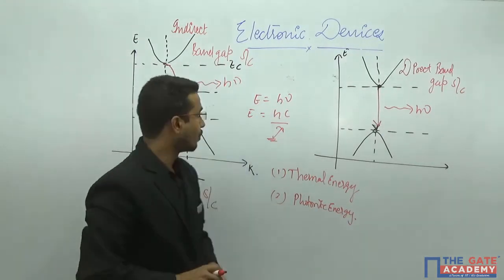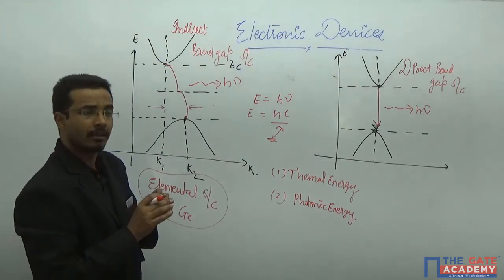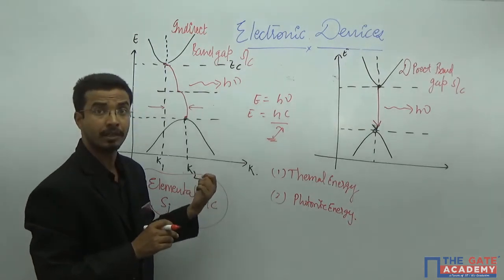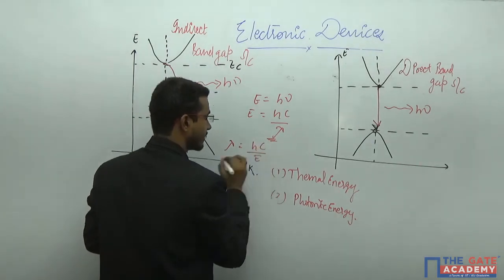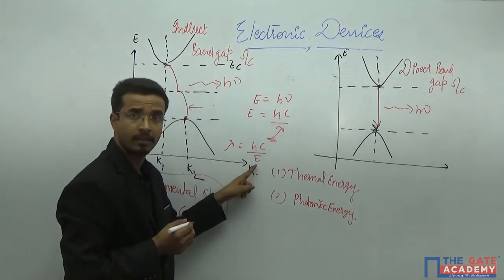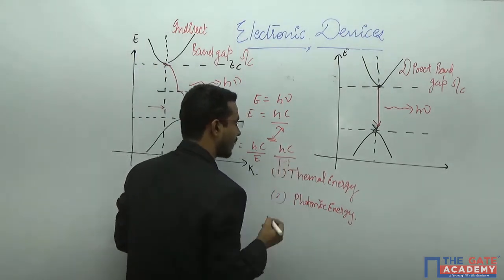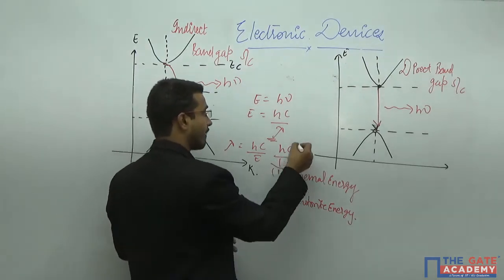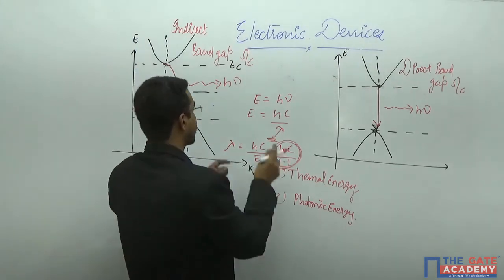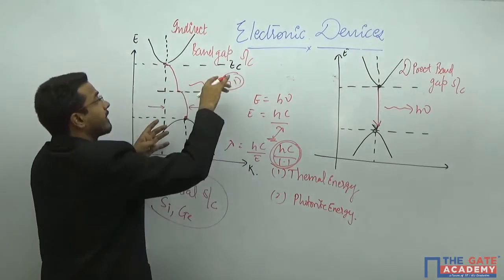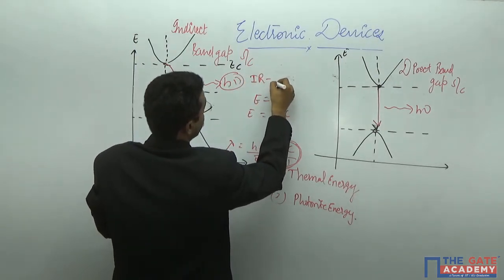Yes or no? So, elemental semiconductors, silicon and germanium, are in the invisible range. If you calculate lambda as hc divided by E, where I put the E value, for silicon you will put hc divided by 1.1 eV, the Eg. Whenever you calculate the value of lambda from here, it will come in the IR range. That means the light emitted from this particular photon will be in the IR range.